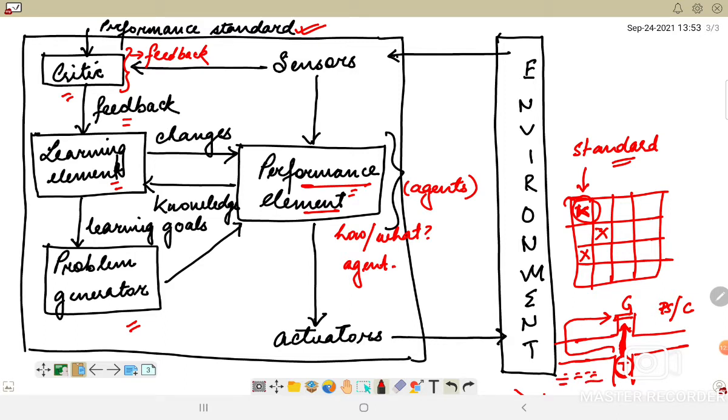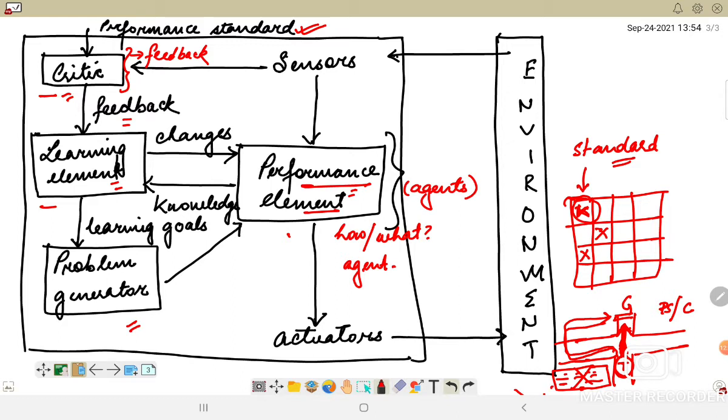The taxi driver did not want to miss out on this scenery, but if he wants to take this particular route, he will not be able to, because of the critic and the learning element. The performance element, which is the agent, will always go on taking the best possible route, and in the process of performing the best, it will miss out on some of the other important aspects of the taxi driver.